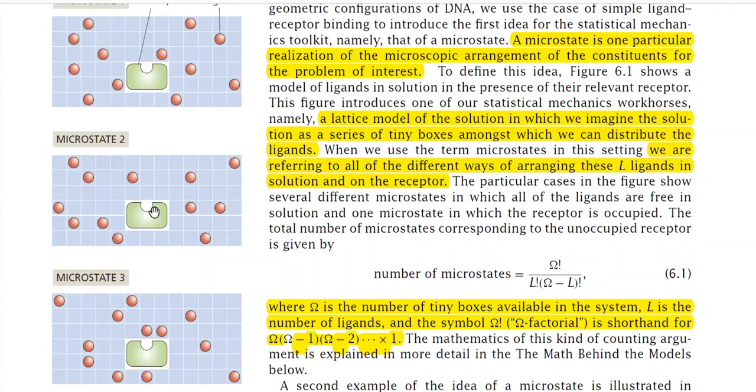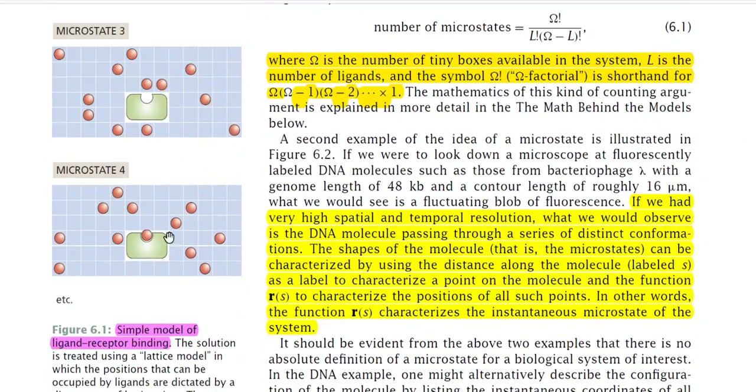So what will be the cases? The cases will be like this: all ligands are free in the solution, and at a particular instant, suppose one ligand will be attached to this receptor. So a ligand may be attached to the receptor, or all of the ligands are free.